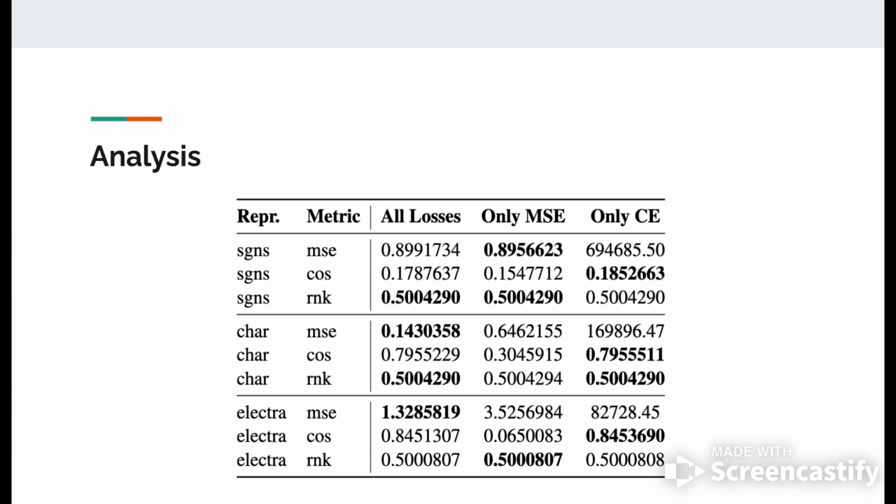To see that here, we can clearly see that using only MSE gives the best MSE performance, and using only cosine embedding gives better cosine embedding performance. But using the combination of all the losses will give us the best metrics for each vector, and this trend can be observed for all three types of vectors.